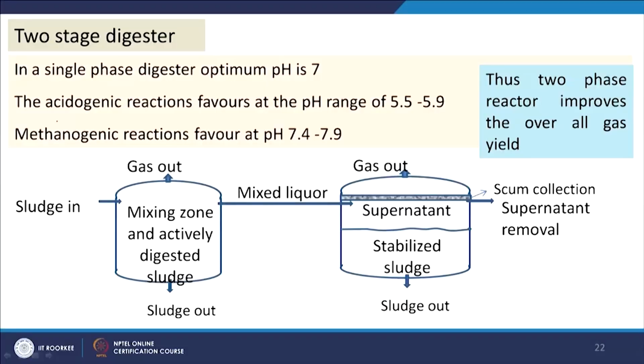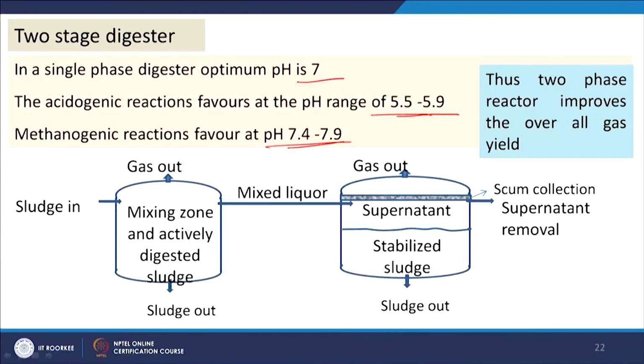The pH range is given here, say 5.5 to 5.9 for acetogenesis, and 7.4 to 7.9 for methanogenesis, whereas we are maintaining here a pH around 7. So, both microorganisms are not able to give us their maximum performance. If we can use two reactors in place of one, one in the acidic range and another at basic pH, as mentioned here, the microorganisms can give us their best performance and our overall efficiency can be improved.